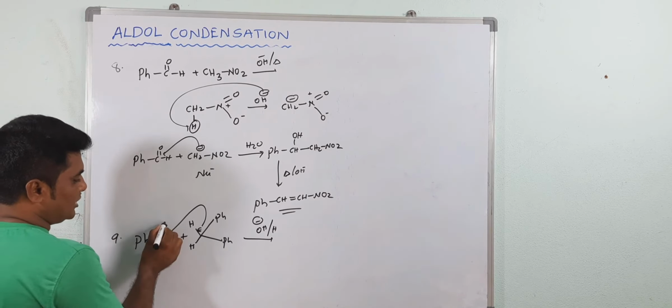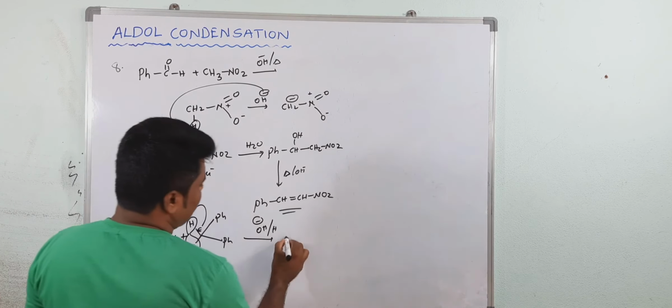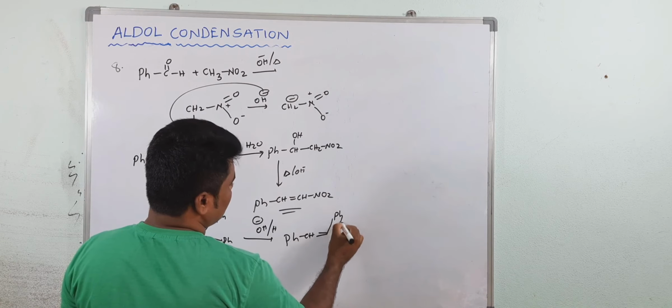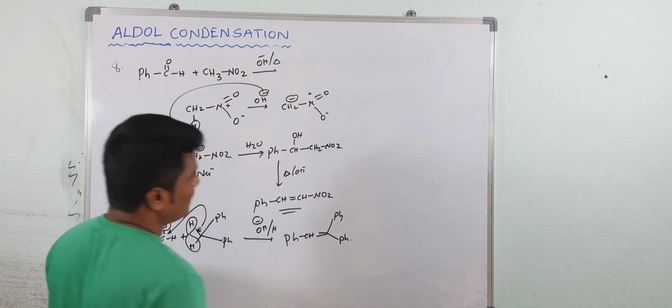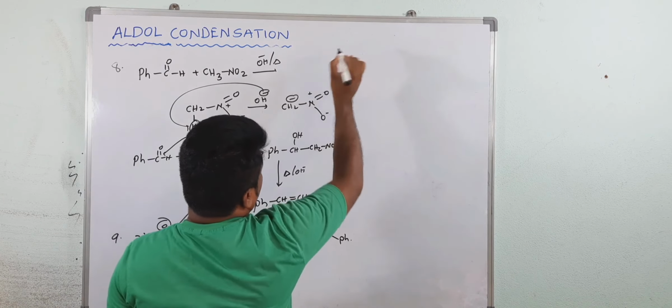So directly, the shortcut method is what? This oxygen and these two hydrogens combined, and you will get the final product I am writing here. Ph, now this is Ph. Okay.